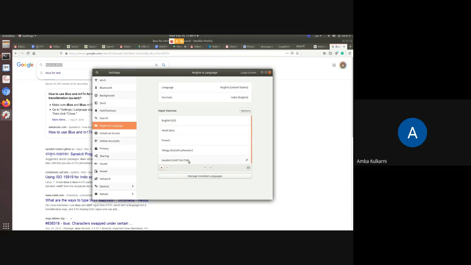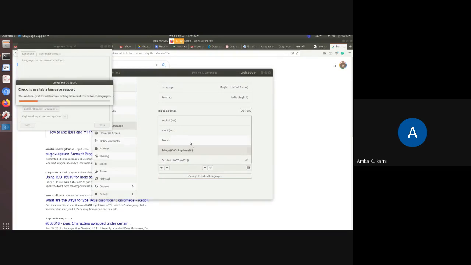Yeah. Sanskrit is added. Manage install languages, but so like this for Telugu again. I had several. Yeah, manage install languages. Let us see. Oh, I see.